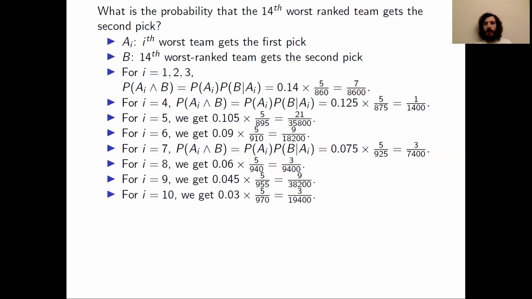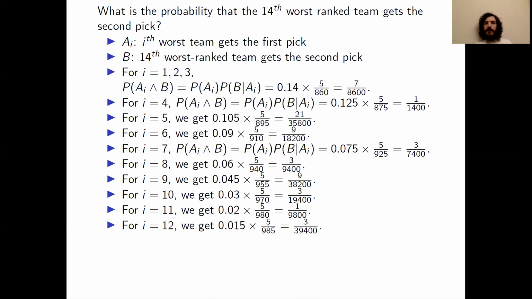For i equals 10, we proceed the same way, but now we have 30 combinations, and we get 3 over 19,400. For i equals 11, there's only 20 combinations. We get 1 over 9,800. For i equals 12, with only 15 combinations, we get 3 over 39,400. And there's only one i left to do because we're only going up to 13. For i equals 13, we get only 10 combinations. So 10 over 1,000 is the 0.01. And then 1,000 minus 10, we get the 990. And this leaves us with 1 over 19,800.